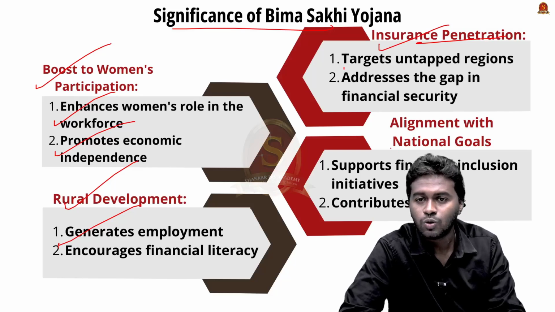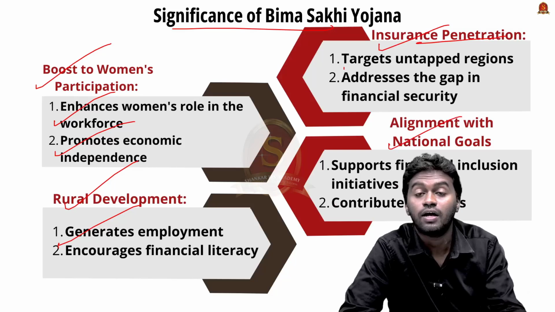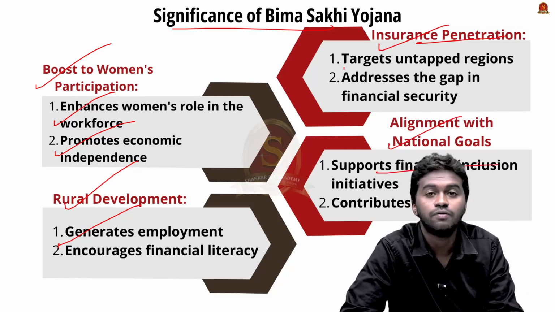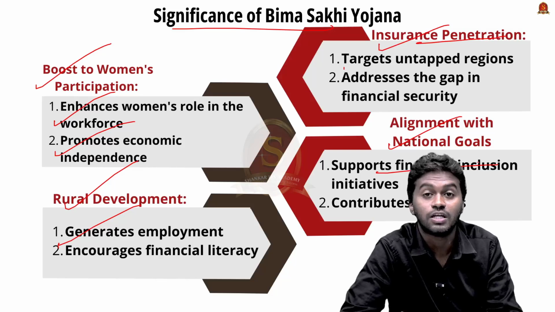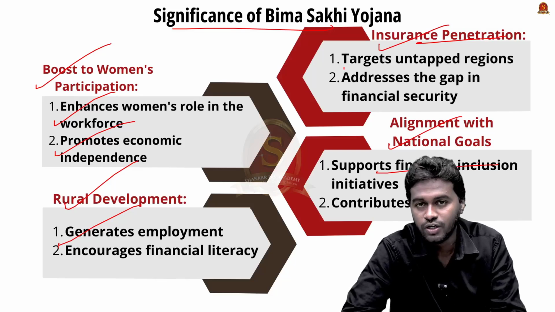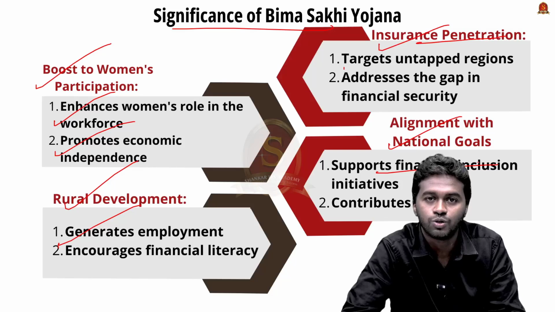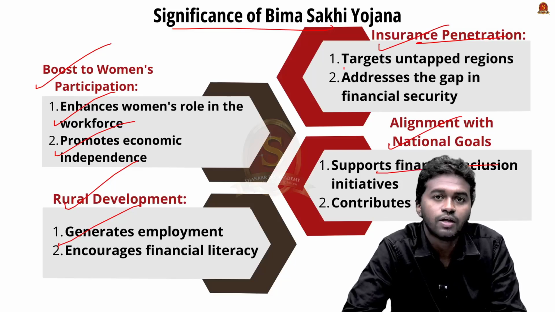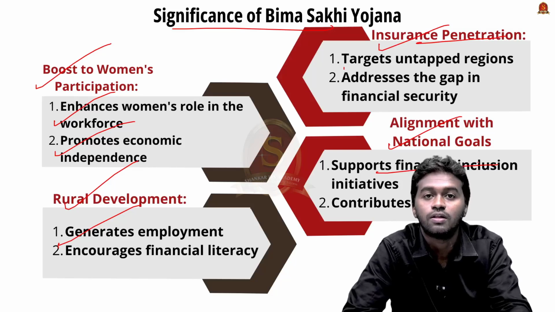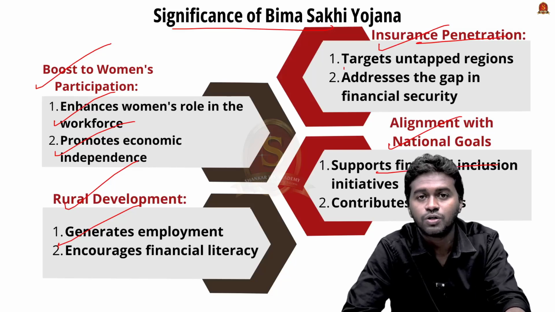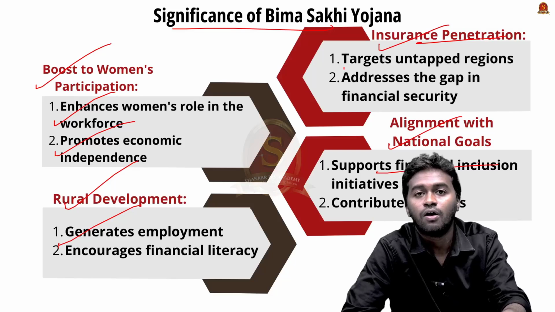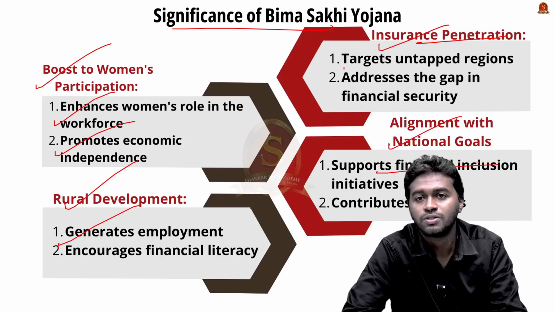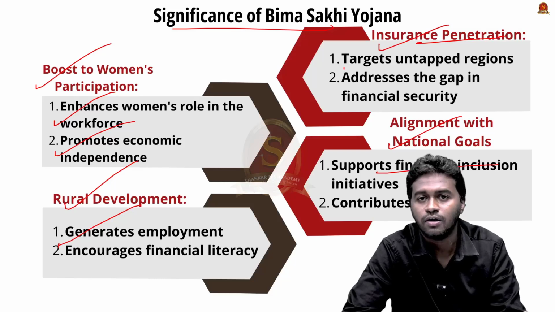And it is also supporting several other national and international goals. For example, the scheme is aligned with the principles of schemes like Ayushman Bharat and Jan Dhan Yojana. We know that Ayushman Bharat is working towards ensuring universal health coverage, and Jan Dhan Yojana is working towards strengthening financial inclusion, which is focusing on ensuring one bank account in every household. Similarly, Bima Sakhi Yojana is also working towards both goals.